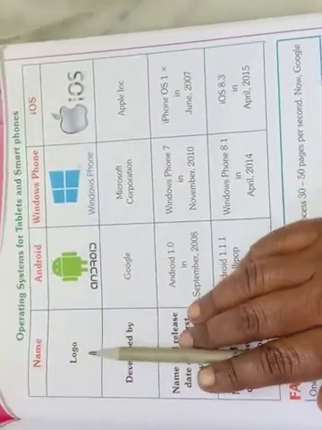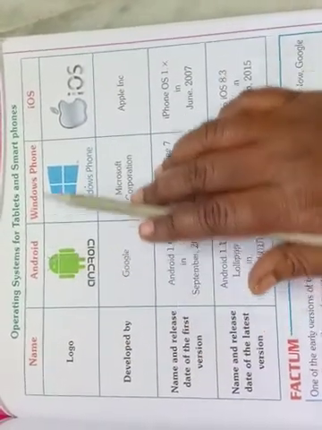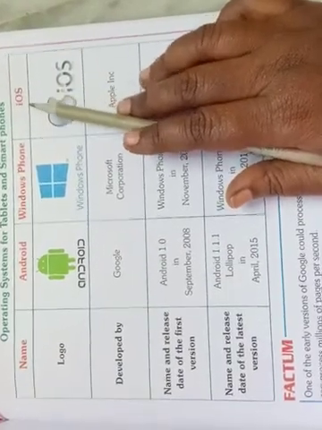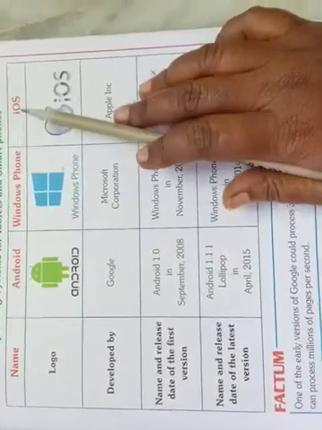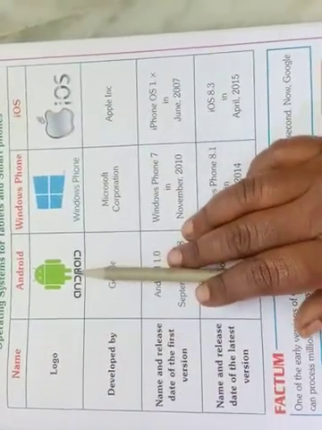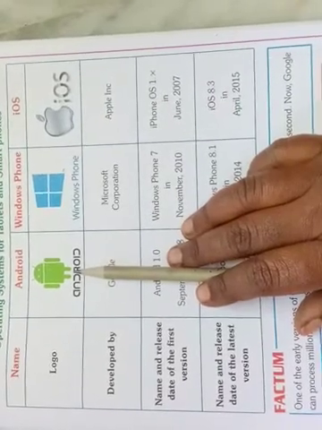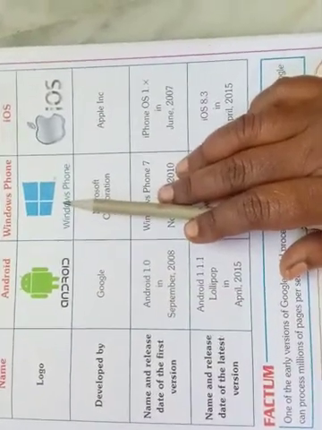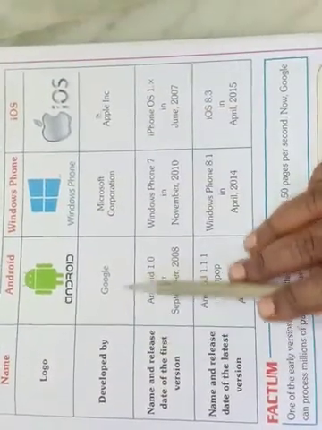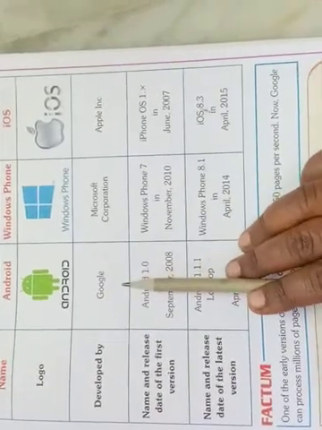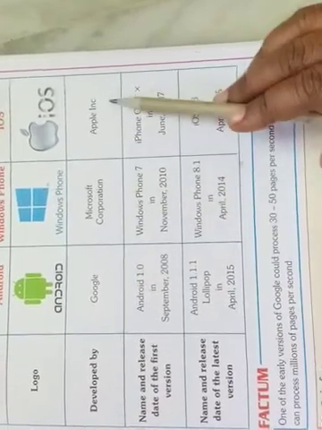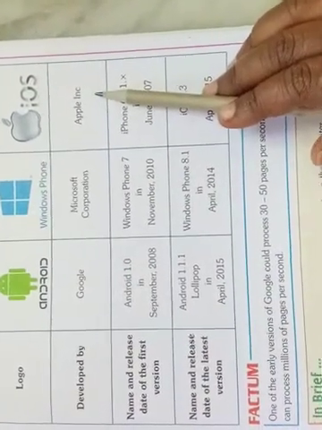So, here see name: Android phone, Windows phone, iOS phone. iOS means this is Apple company's special software that we use as an operating system. Okay. So here you see logo: the Android phone logo looks like this, the Windows phone logo is like this, and the iOS phone logo looks like this. Developed by: this is Google company. Android phones are developed by Google company. Windows phones are developed by Microsoft Corporation, and Apple phone by Apple Inc.